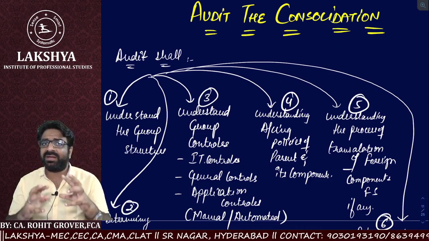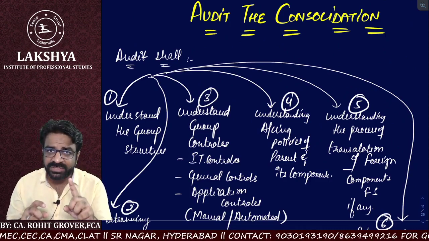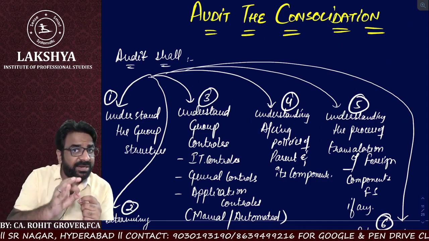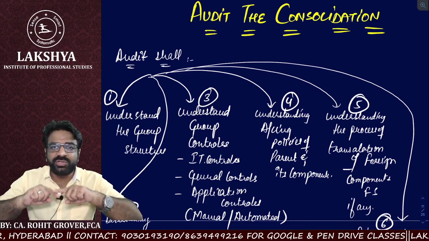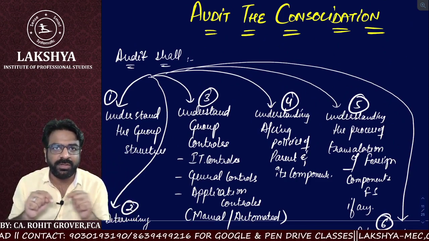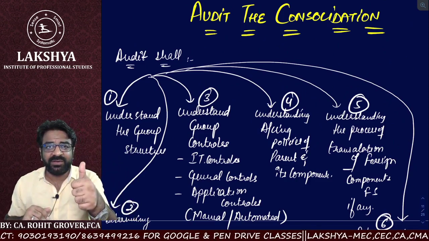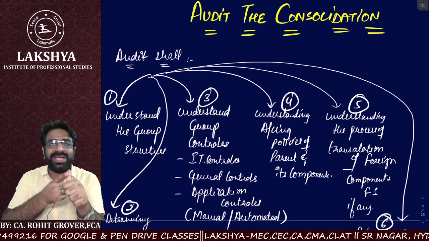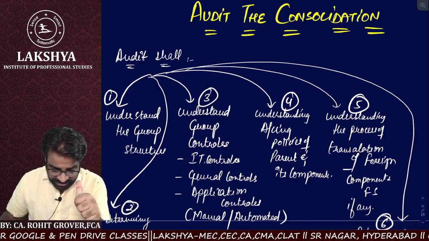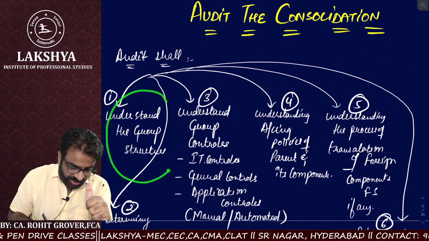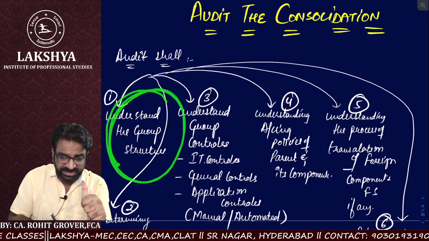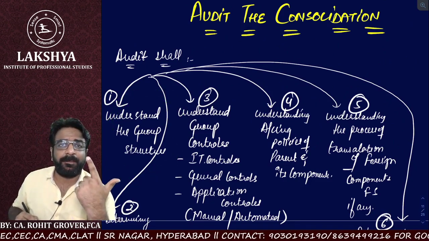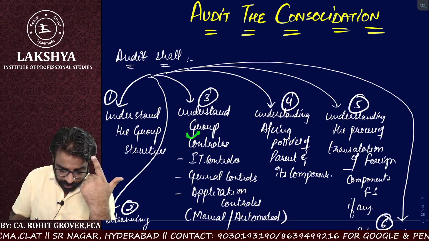Now, when you are an auditor of consolidated financial statements, you don't only have to understand the structure of a parent, you have to understand the structure of the group as a whole. So, what is the first thing the auditor has to do while doing the audit of consolidation? He should gain a very proper understanding of the group structure. He should also gain a proper understanding of group controls.